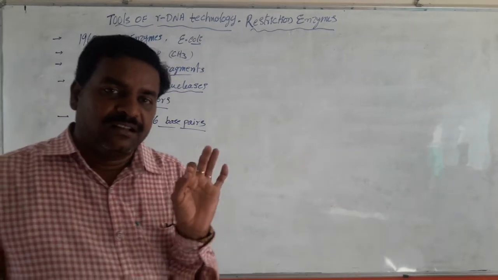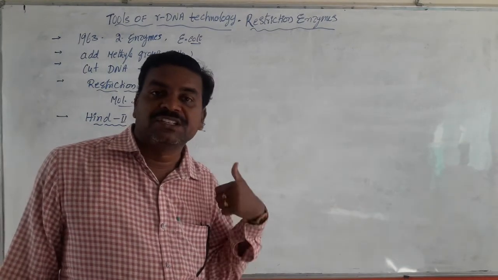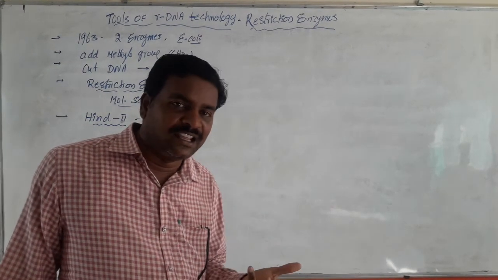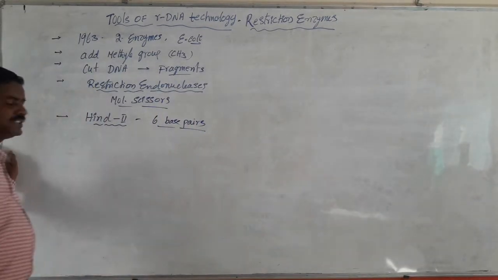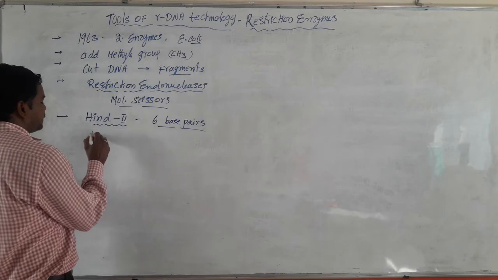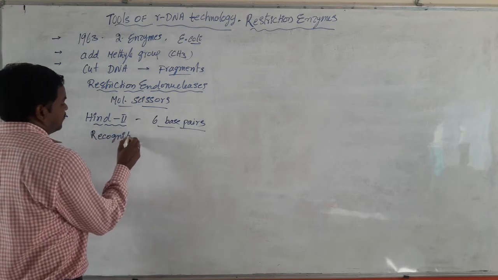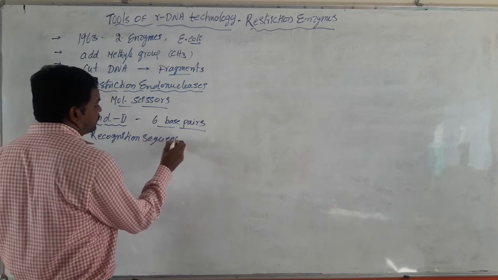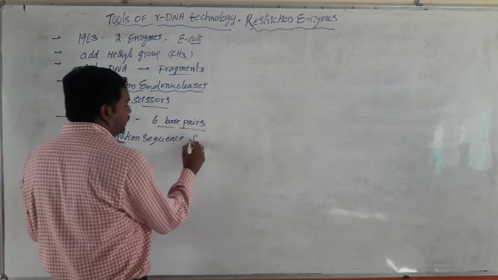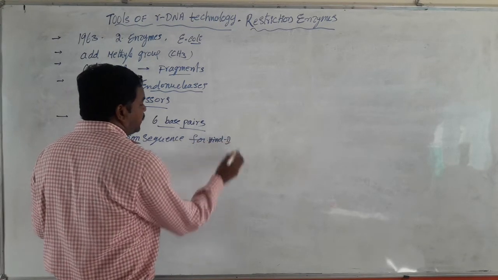This special sequence of DNA at which HindII cuts the DNA, such a location, such a sequence, is called the recognition site, or recognition sequence for HindII.